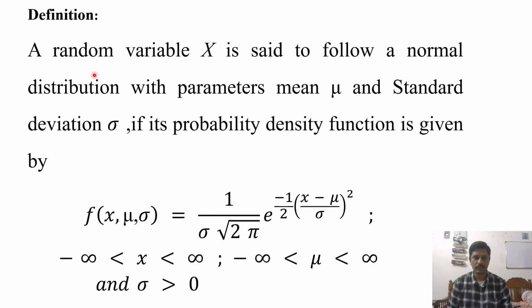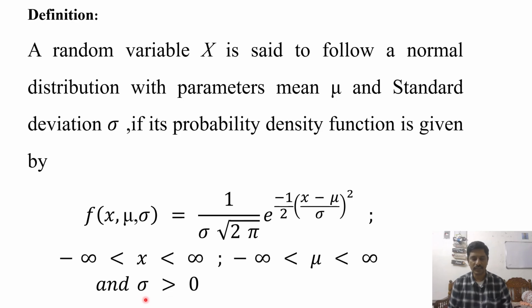The definition of a normal distribution: a random variable x is said to follow a normal distribution with parameters mean mu and standard deviation sigma if its probability density function is given by f of x comma mu comma sigma equal to 1 by sigma root 2 pi into e to the power minus 1 by 2 of (x minus mu by sigma) whole square, where minus infinity less than x less than infinity, minus infinity less than mu less than infinity, and sigma greater than 0.